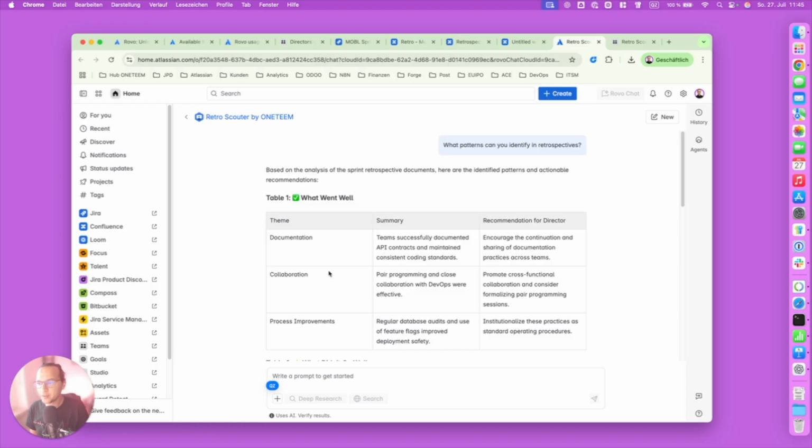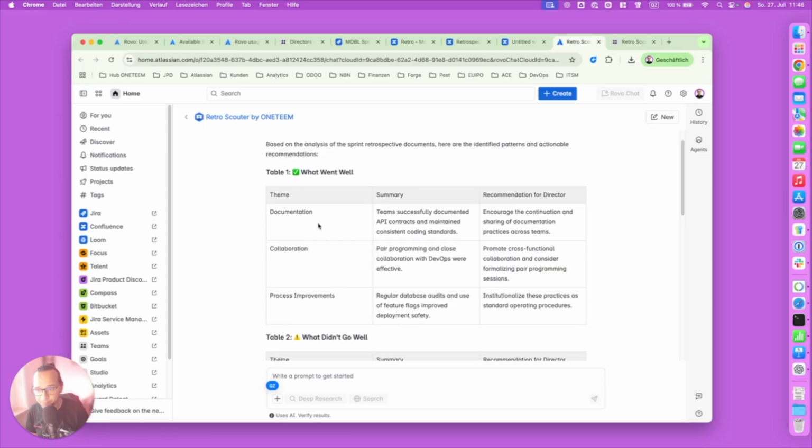In this case, it's saying that across all the teams, what went well is documentation of APIs and consistent coding standards going very, very good. Collaboration, pair programming and close collaboration with DevOps were really effective, mentioned by one of your teams, right? Process improvement, regular database audits, and use of feature flags improve deployment safety. So until now, it's still relevant, right?